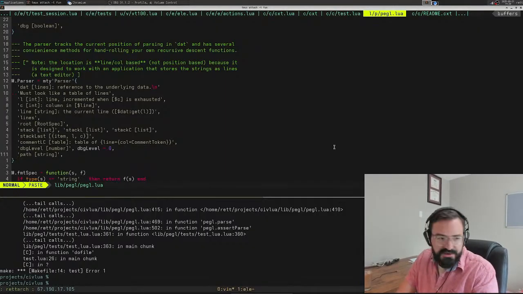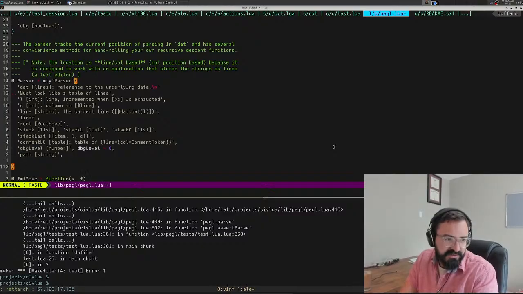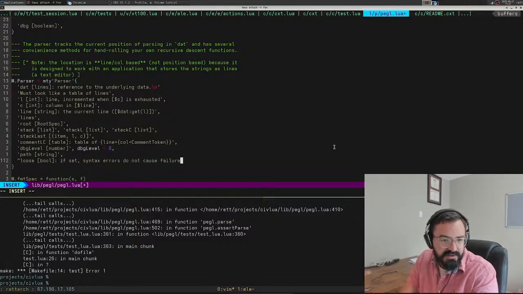So we're just going to call this loose mode for now. I don't really like that name. If any of you have a better name, please let me know. It's going to be a Boolean. And we're going to say if set, syntax errors do not come as failure.